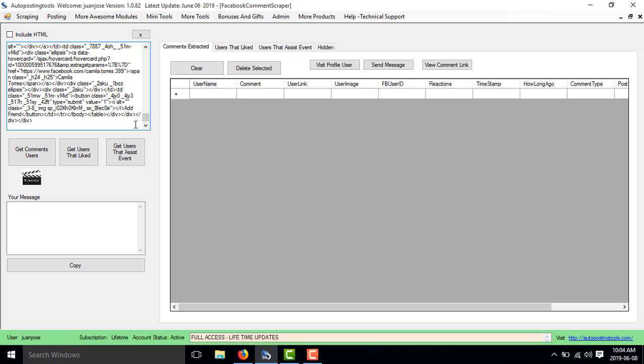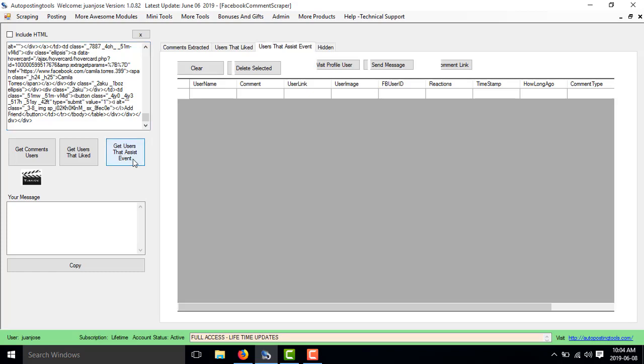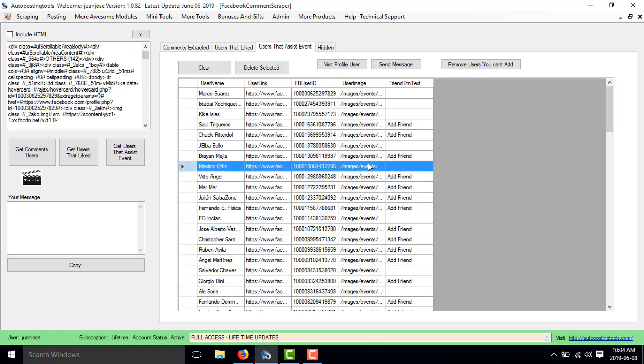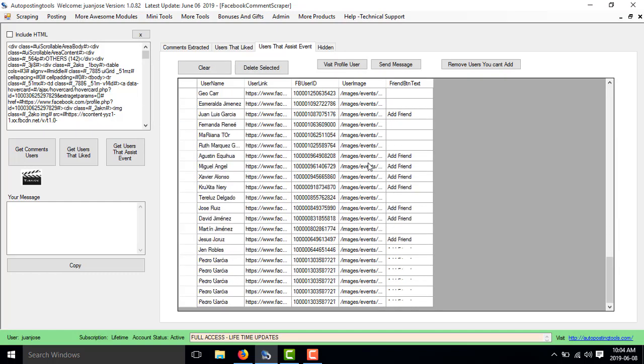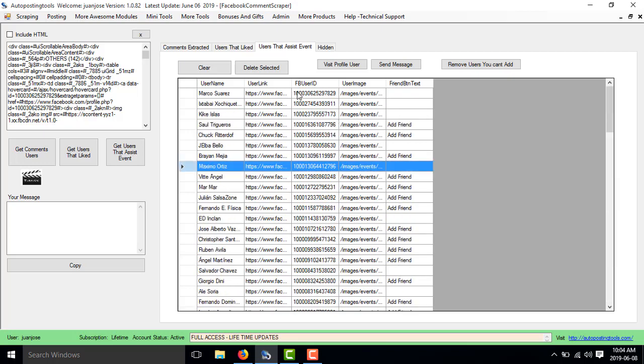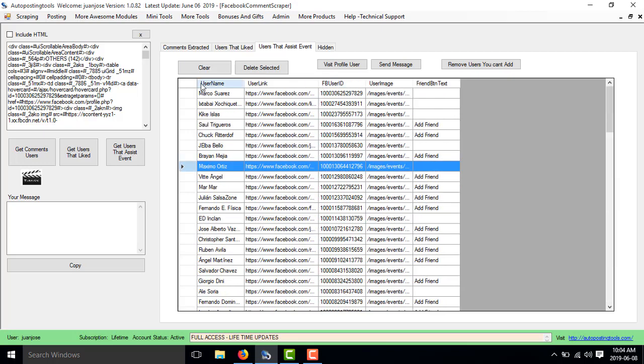Once you get this, you click on get users that attend this event. That is going to bring me a list of all the people that are going to attend that event within my HTML code. All these people are going to attend the event. The only thing I have to do is save this.